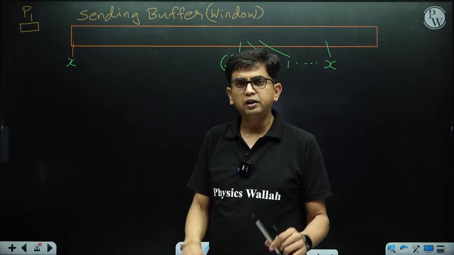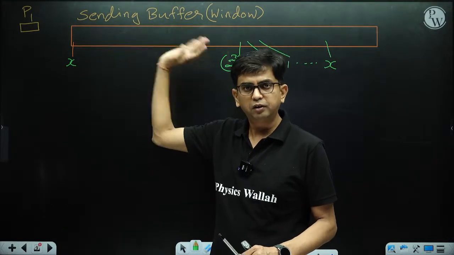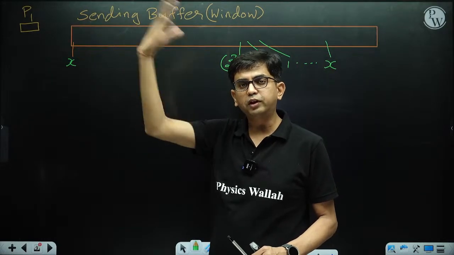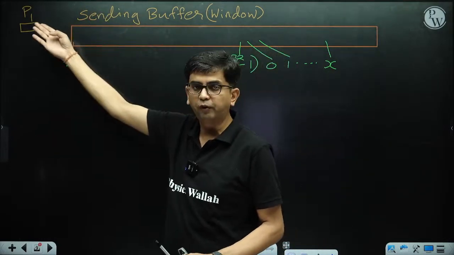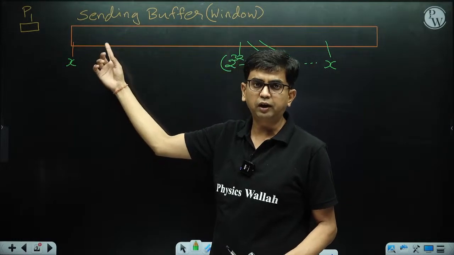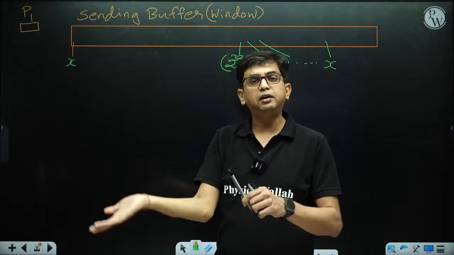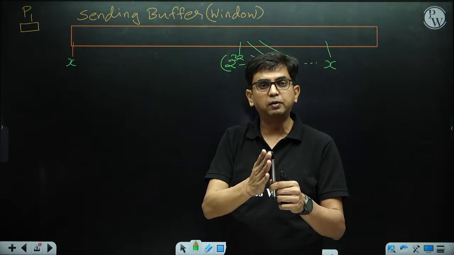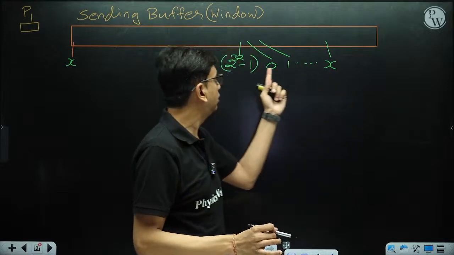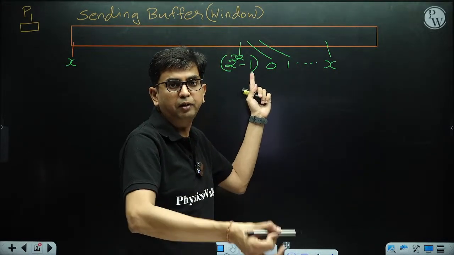Assume the first byte of this sending buffer, the first byte sent by this process, has a randomly assigned sequence number X. Then X plus 1, X plus 2, X plus 3, and the number keeps increasing by 1 for each byte until the largest 32-bit number, that is 2 to the power 32 minus 1. After that the next byte sequence number wraps around.